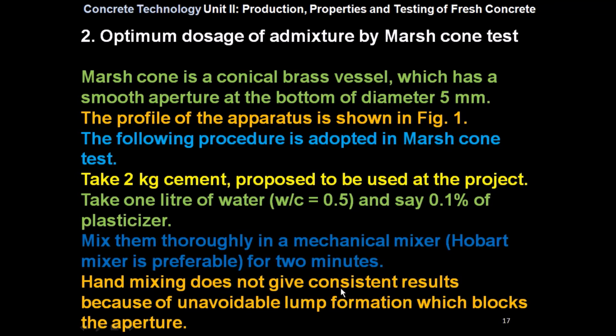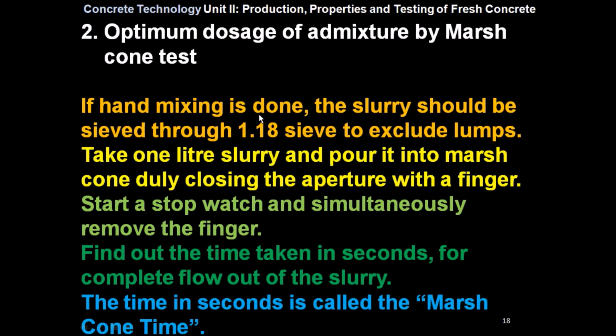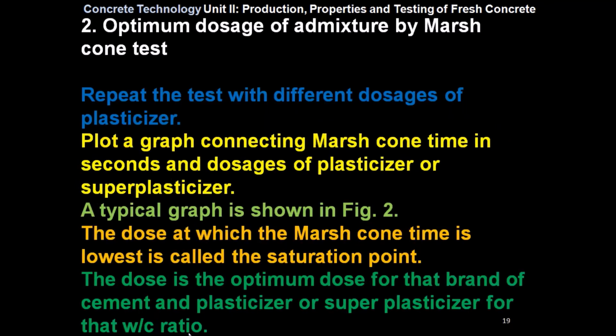Hand mixing does not give consistent results because of unavoidable lump formation which blocks the aperture. If hand mixing is done, the slurry should be sieved through a 1.18 mm IS sieve to exclude lumps. Take 1 liter slurry and pour it into the Marsh cone, duly closing the aperture with a finger. Start a stopwatch and simultaneously remove the finger. Find out the time taken in seconds for complete flow out of the slurry. The time in seconds is called the Marsh-Cone time.